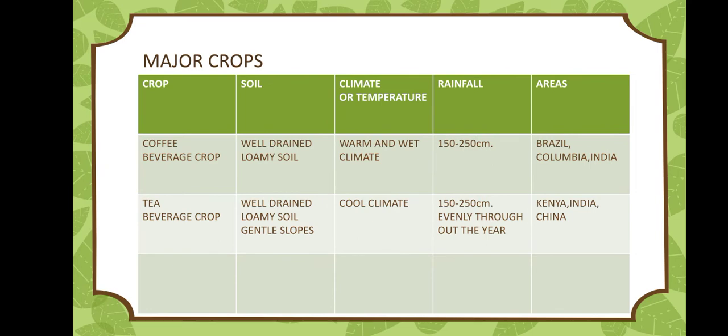Now come to beverage crops. Coffee. The soil requirement is well-drained loamy soil. Climate or temperature must be warm and wet. Rainfall 150 to 250 centimeters. Areas: Brazil, Colombia, India. Tea. Well-drained loamy soil on gentle slopes. Cool climate, 150 to 250 centimeters of rain evenly throughout the year, and the areas are Kenya, India and China.